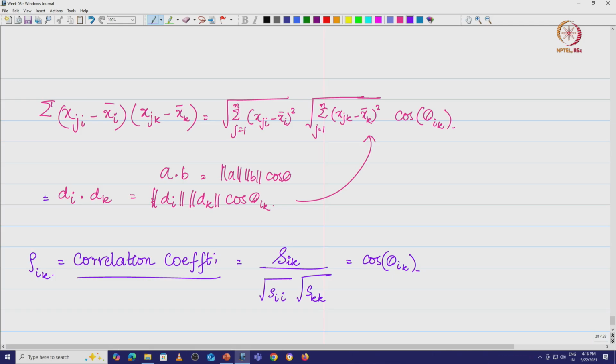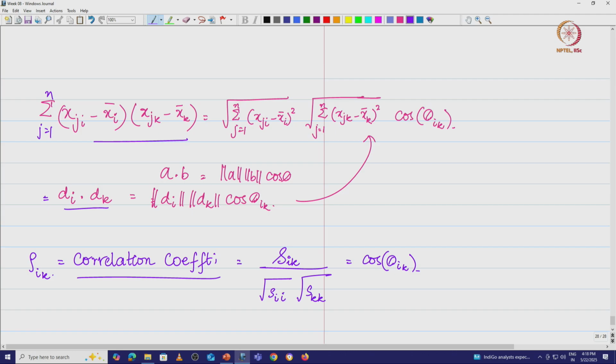So, what is a very interesting finding that we have here. SIK is basically the dot product of di and dk, whatever we have written here, summed over j is equal to 1 to n. So, what are we going to say here?